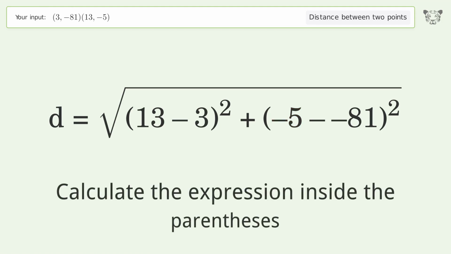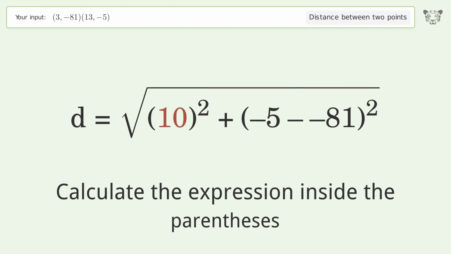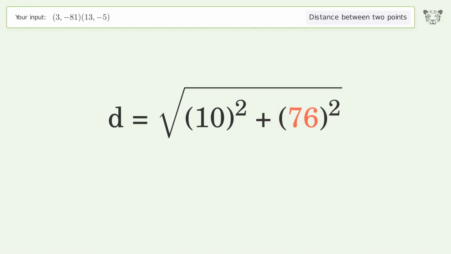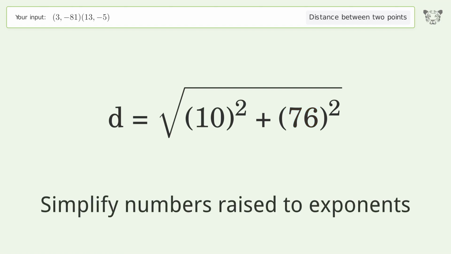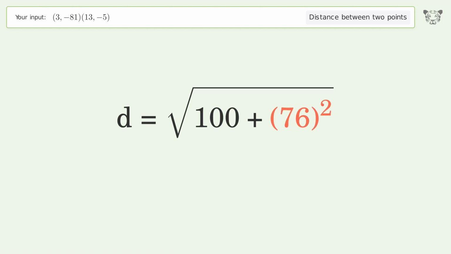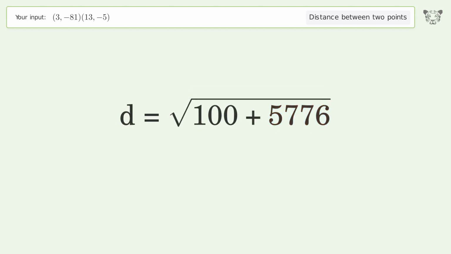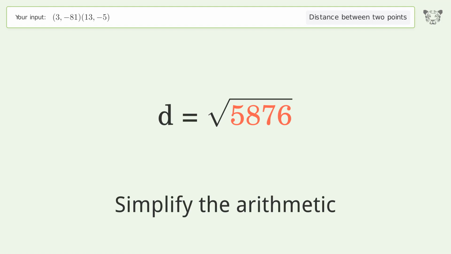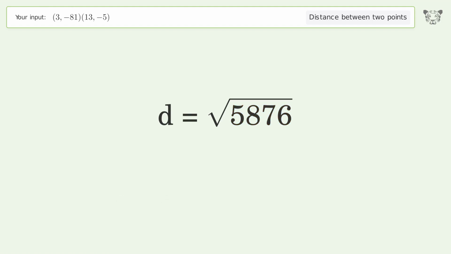Calculate the expression inside the parentheses. Simplify numbers raised to exponents. Simplify the arithmetic. And so the distance between the 2 points is the square root of 5,876, or 76.655.